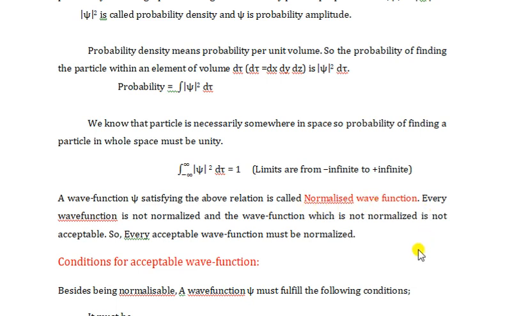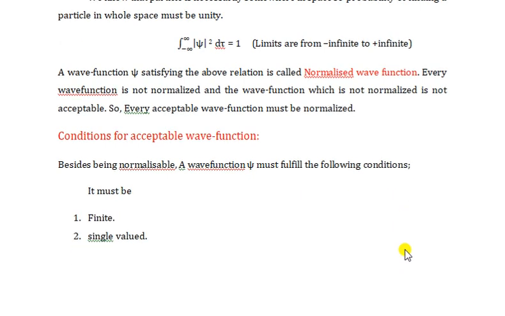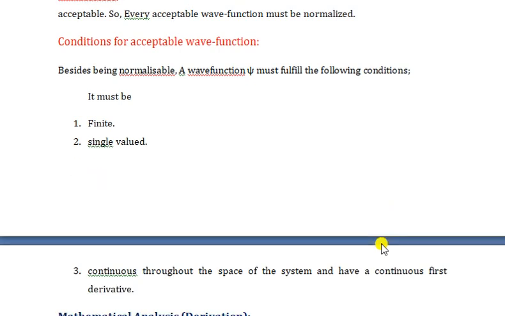Every wave function is not normalized, and a wave function which is not normalized is not acceptable. So every acceptable wave function must be normalized. There are certain conditions for the acceptable wave function. Besides being normalizable, a wave function psi must fulfill the following conditions. It must be finite, single valued and continuous throughout the space of the system and have a continuous first derivative.